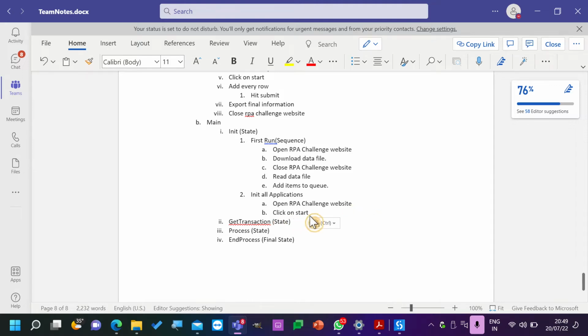Yes. Now in the get transaction, do we need to add anything? Yeah, get queue item. No need to add anything. Get transaction item. No need to add any code, because there is built-in code to get items from queue. By default, this is designed in such a way to get one item from the queue. No need to write a code again.